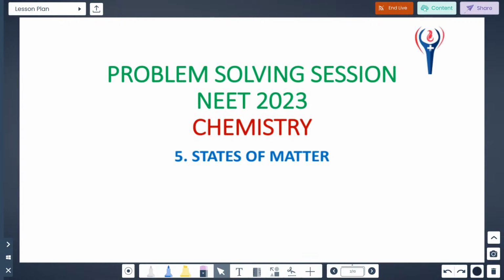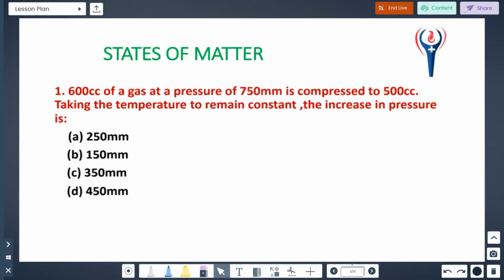Today I am going to solve 7 sums in states of matter. So let us see the first sum in the chapter. Simple one: 600 cc of gas at a pressure of 750 millimeter is compressed to 500 cc. Taking the temperature as constant, what is the increase in pressure? How much increase in pressure are they asking?